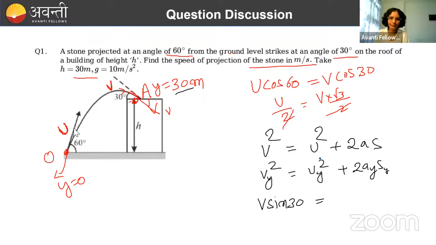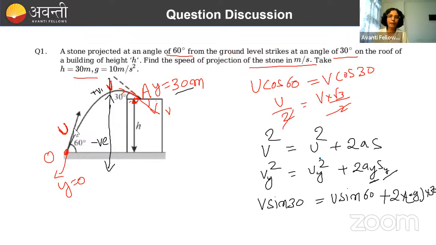Equal to uy square, which is u sin 60, so here you write u sin 60 square plus 2 into acceleration due to gravity, which is in the downward direction. If you are treating downward direction as negative and upward direction as positive, then s will become positive and ay will become negative. So 2 into minus g into 30. Now we have two equations and we have two variables. Just here you can put the value of v. We need to calculate u, right? So just put the value of v equal to what I have written here.